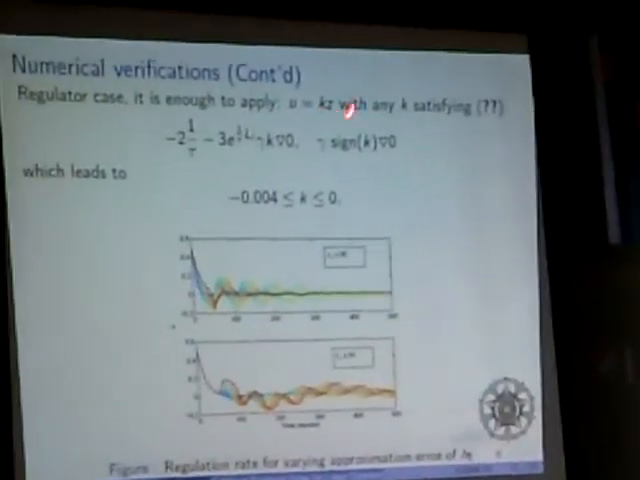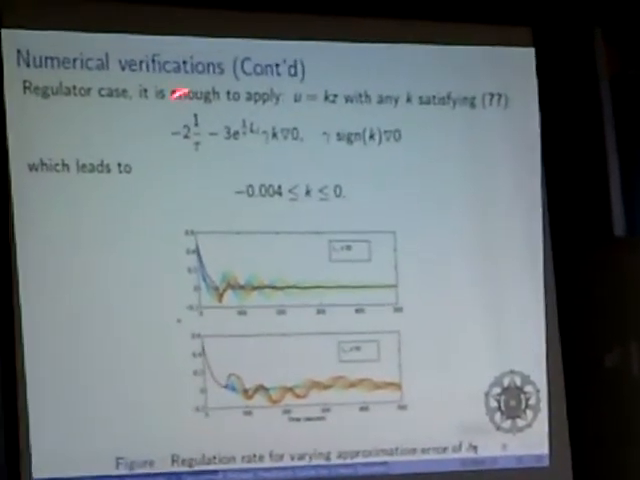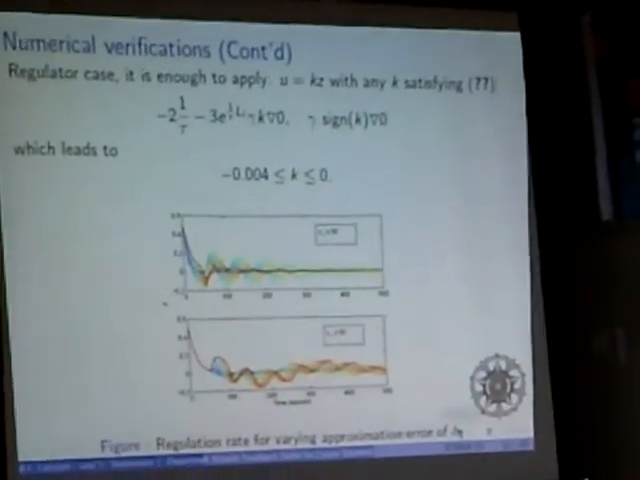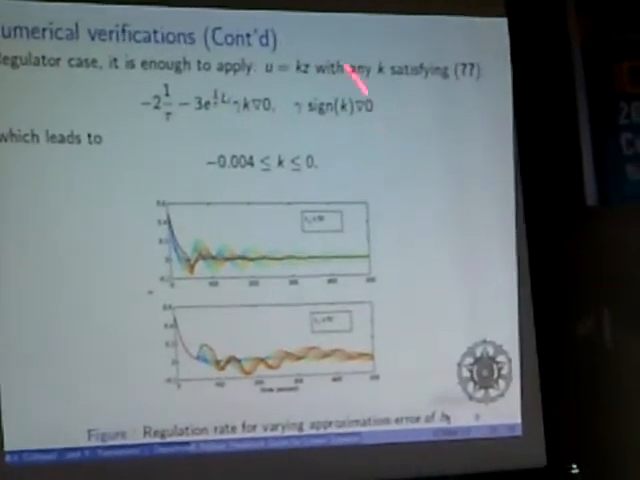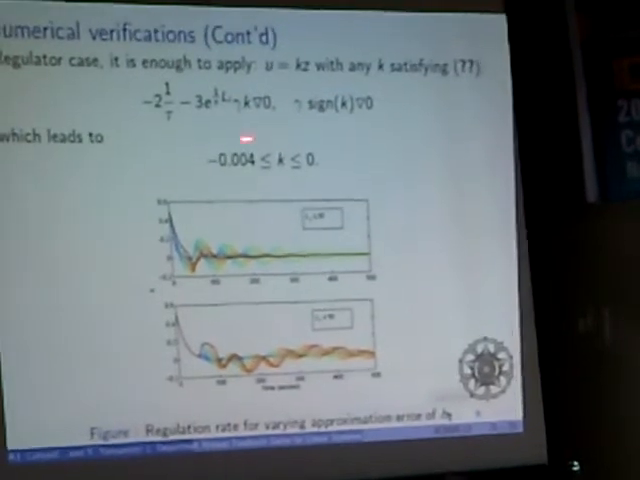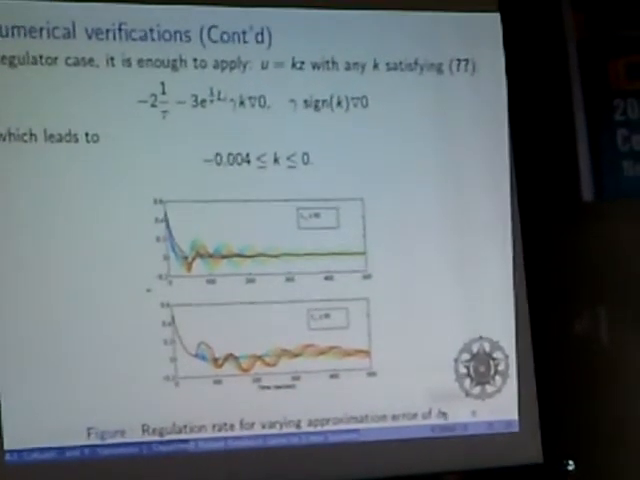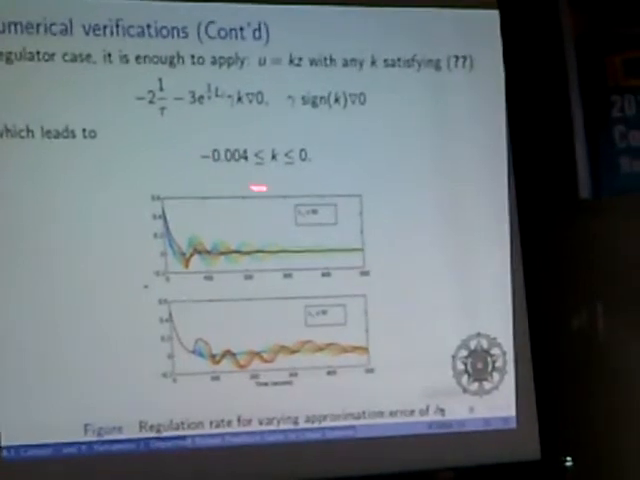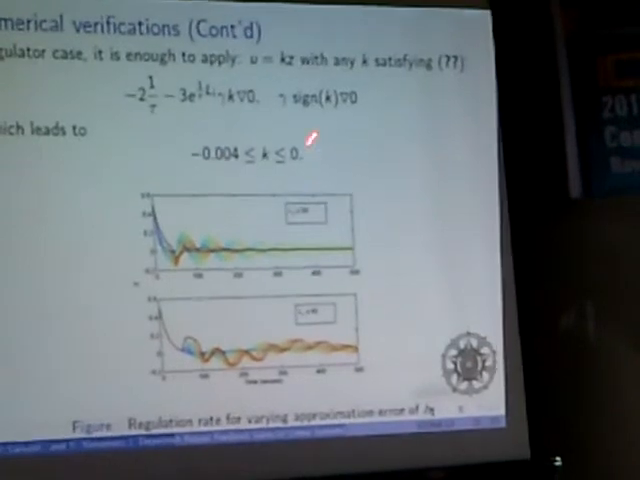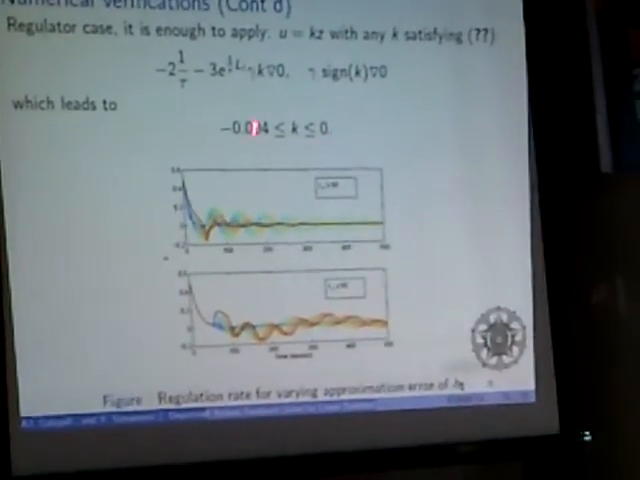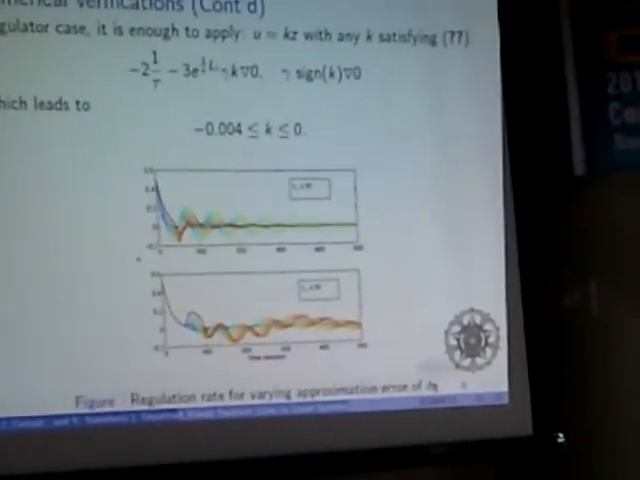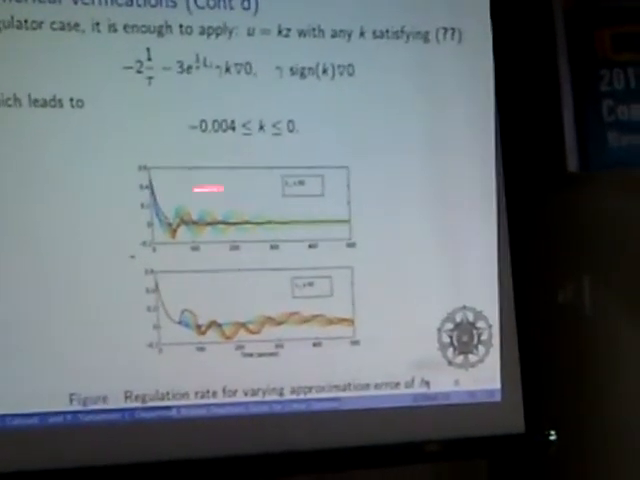But we can use the last equation from the proof sketch of the theorem, with the gamma. From these two, this and this, we can choose k. From this one, k has to be set from minus 0.004 to 0. If we set k here to minus 0.002, we can get the result.